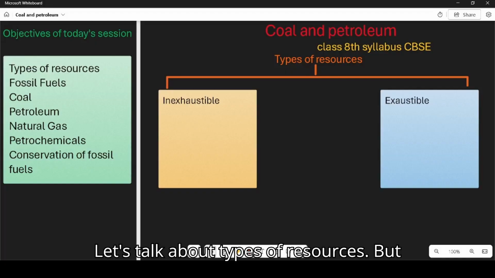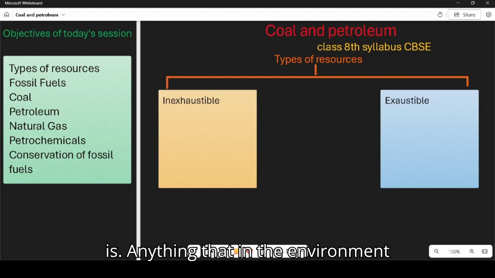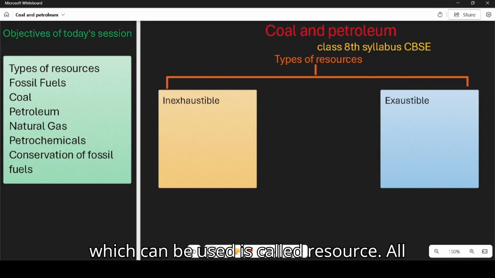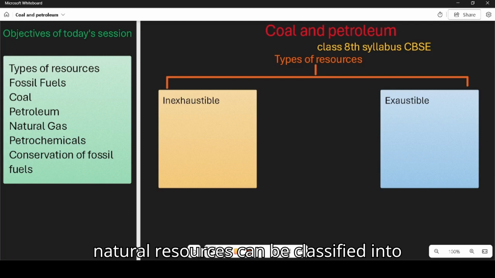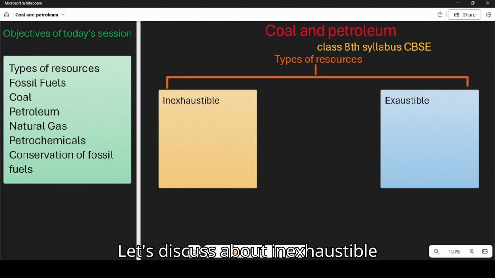Let's talk about types of resources, but before that, we define what a resource is. Anything in the environment which can be used is called a resource. All natural resources can be classified into two types: inexhaustible and exhaustible. Let's discuss inexhaustible resources first.